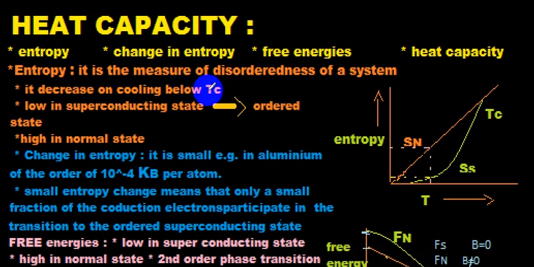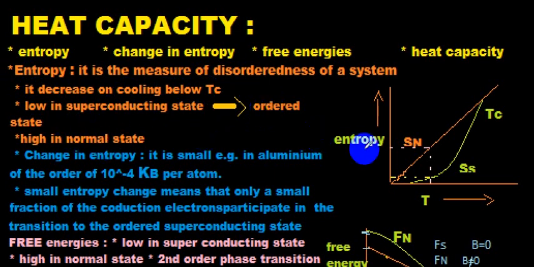As you know, when you increase the temperature of a material, the thermal vibration or the velocity of the molecules in the material will increase. On the opposite side, when you decrease the temperature, the thermal vibration or the velocity will decrease. It means that the randomness will be decreased, and by decreasing randomness, the entropy will decrease. It is low in the superconducting state, so the superconducting state will be the ordered state because the randomness is very small, and it is high in the normal state.